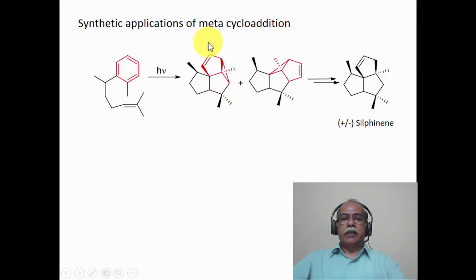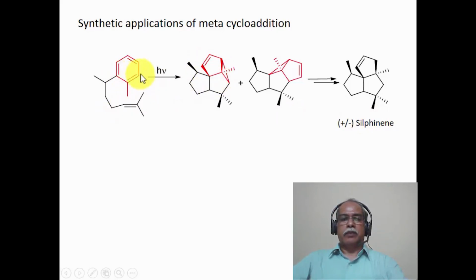The synthetic application of metacycloaddition is further illustrated by the addition of this pendant group, which is attached to the benzene ring, in terms of forming the angularly fused system as well as linearly fused system. The angularly fused system is further transformed into a terpenoid molecule, namely sulfinene. A racemic synthesis of sulfinene is essentially made from this angularly fused 2+3 cycloaddition product